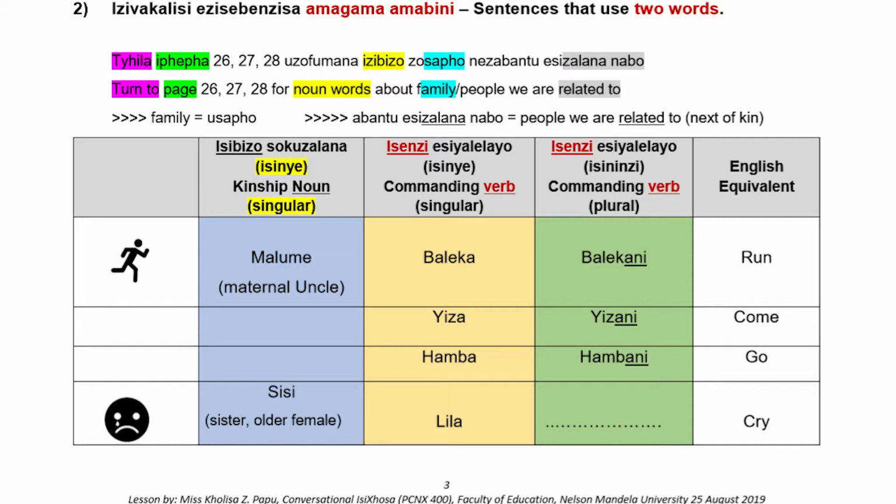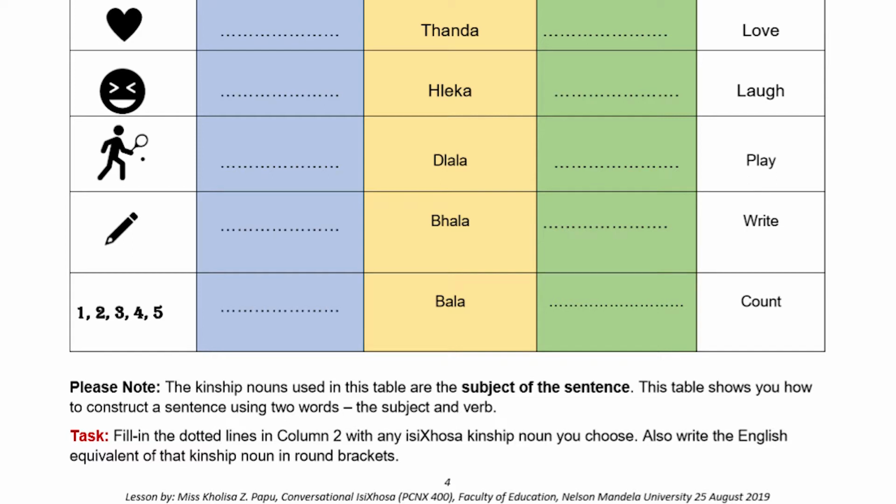So you can go back to column number 3 of this table to find out more examples. Also, you have these columns. You have more examples for you to practice doing what I have just explained now. So again, to help you, you can look at the icon. That looks like somebody laughing. That looks like somebody playing. That looks like a pencil standing for write. Those are numbers. That is count. So now, I would like you to complete the IsiXhosa command verb for these words in yellow.